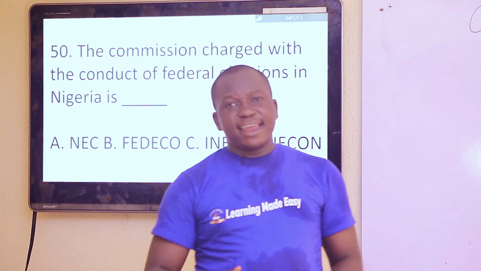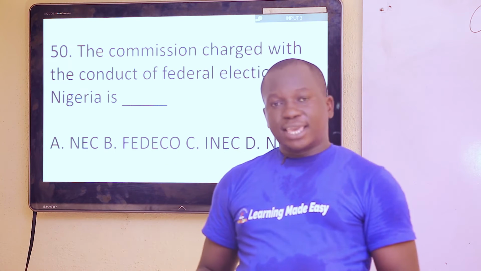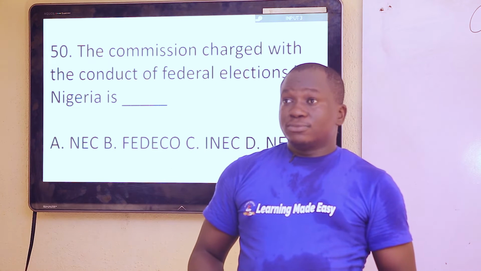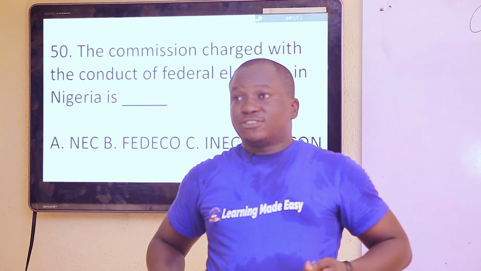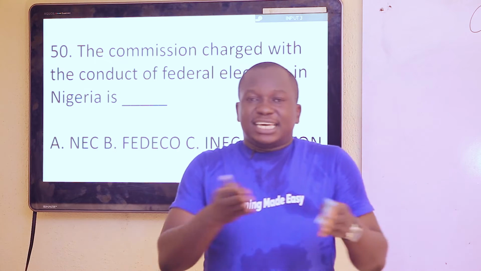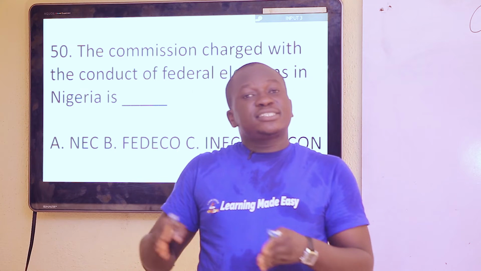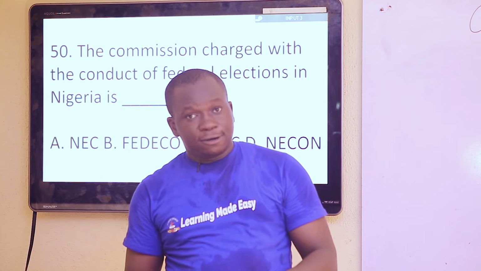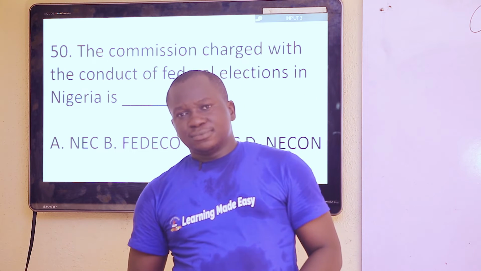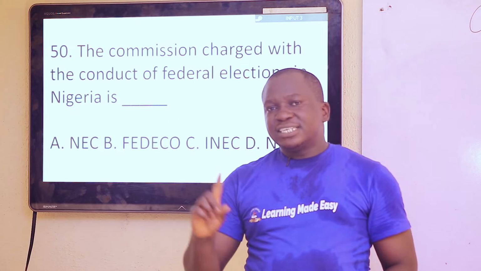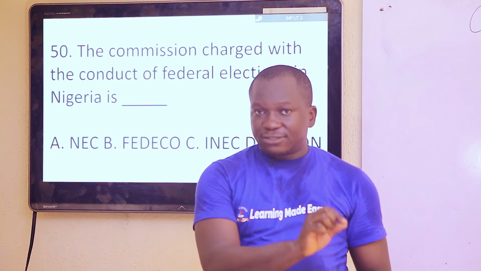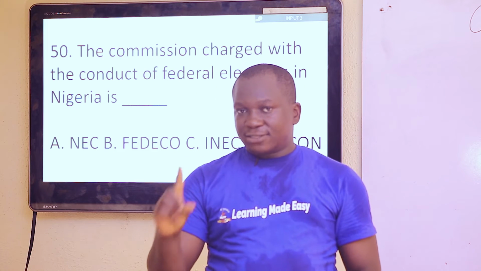There was a federal election in 1959, okay? That election was conducted to choose people that would be in the legislature. Which electoral body conducted the 1959 federal elections? That was ECN, Electoral Commission of Nigeria. And in 1964, there was another election conducted by FEC, Federal Electoral Commission, 1964. Which electoral body? FEC, Federal Electoral Commission.